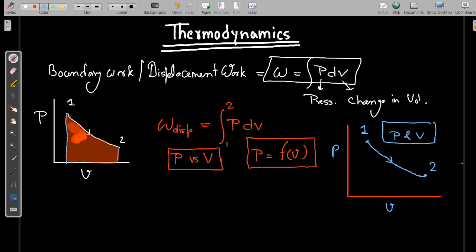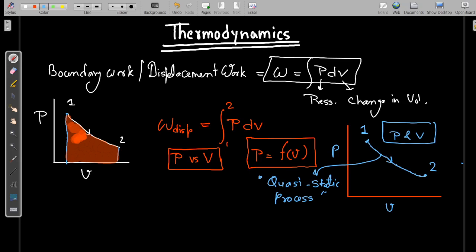And we know that a path with a continuous line can be drawn only for a quasi-static process. Because if the process is not quasi-static, it will be very fast. So we will have properties at state 1 and state 2, but intermediate state properties we will not be able to find out or measure.